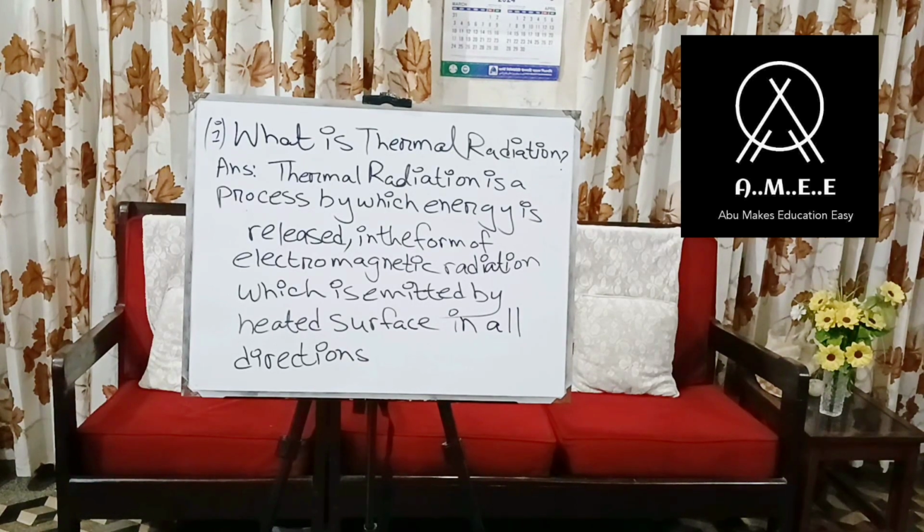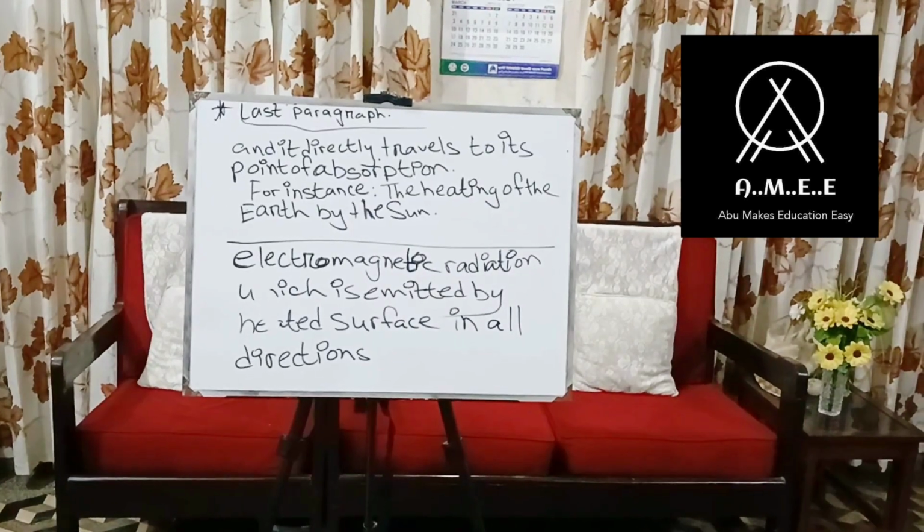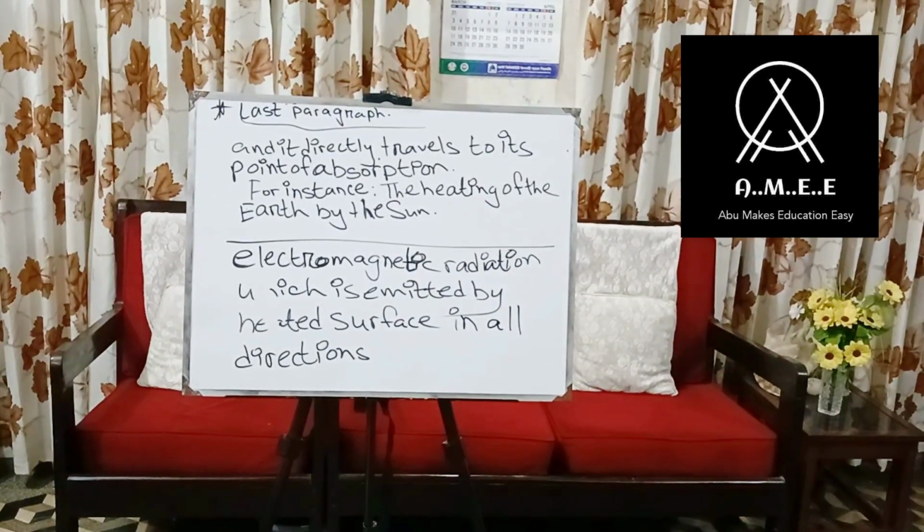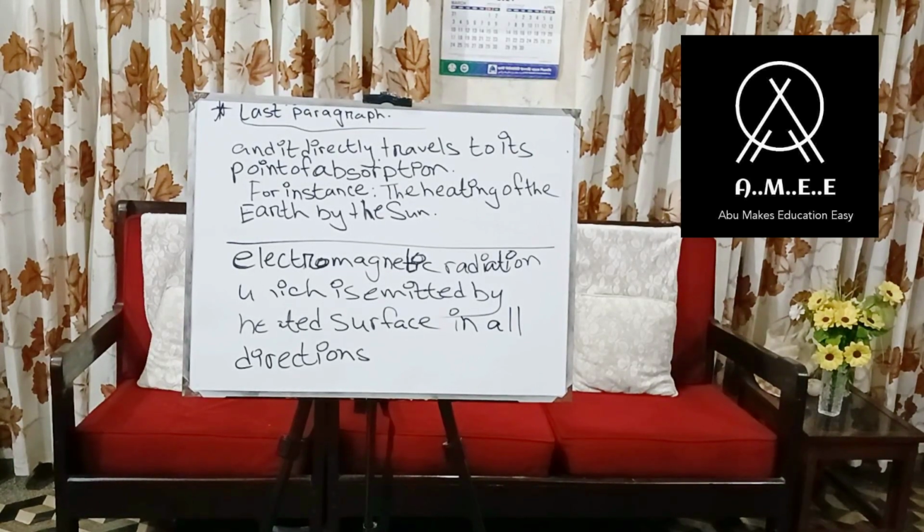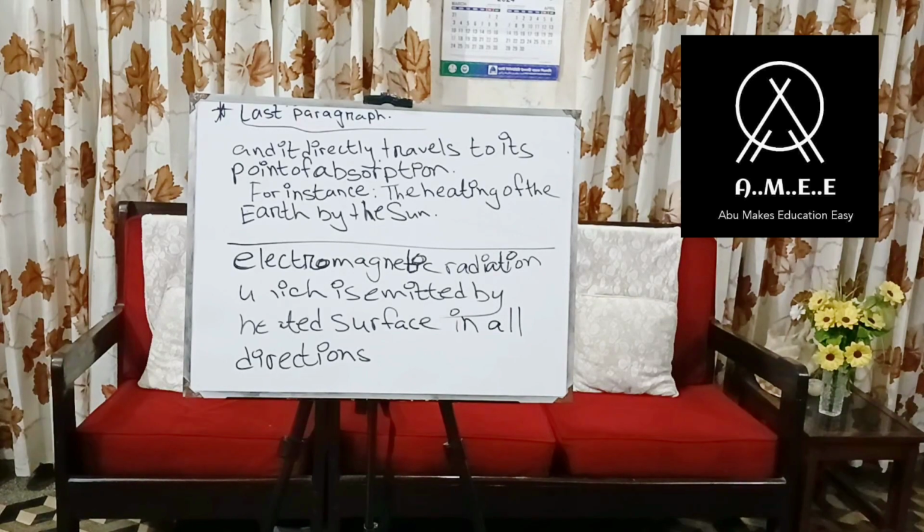So let me repeat the answer: thermal radiation is a process by which energy is released in the form of electromagnetic radiation which is emitted by a heated surface in all directions. There is one more line left, so let me write that. Before that, I am erasing the first part of the question. So our last part is that it directly travels to its point of absorption. For example, the heating of the earth by the sun.